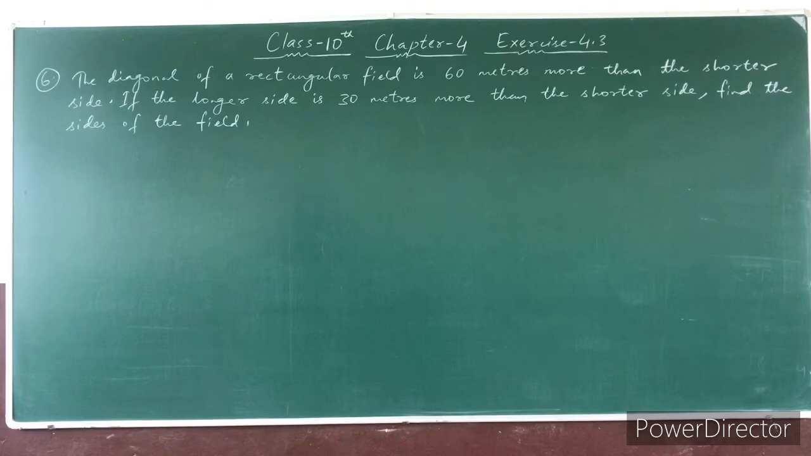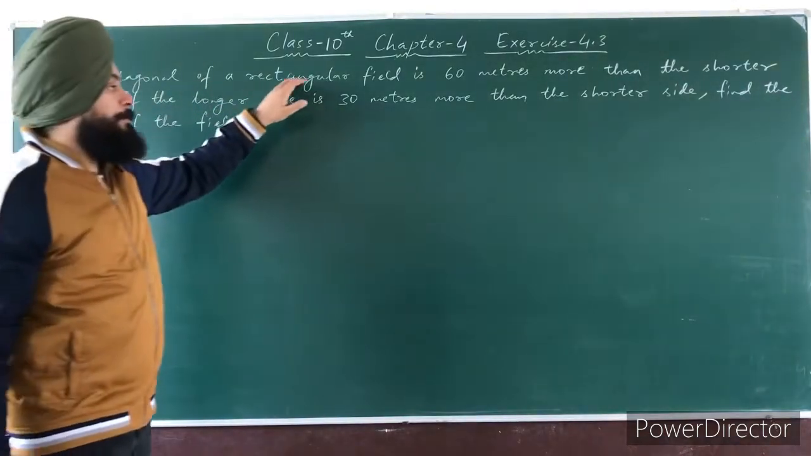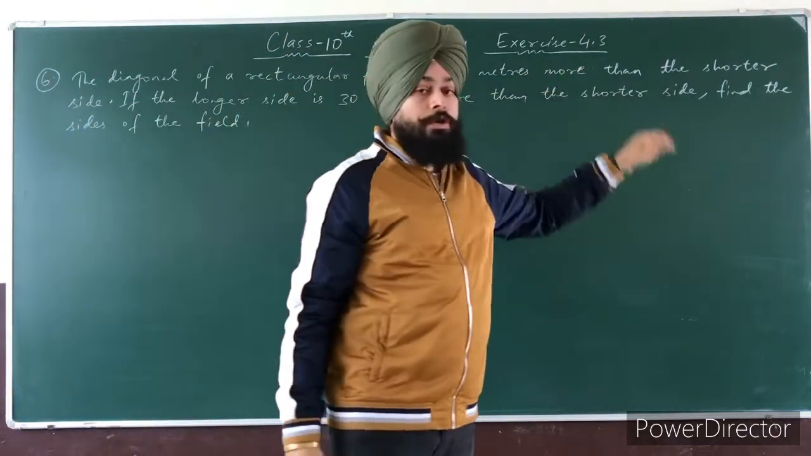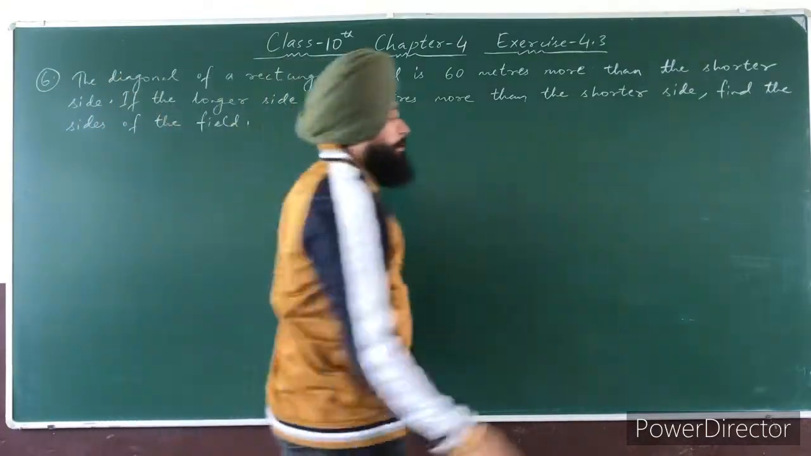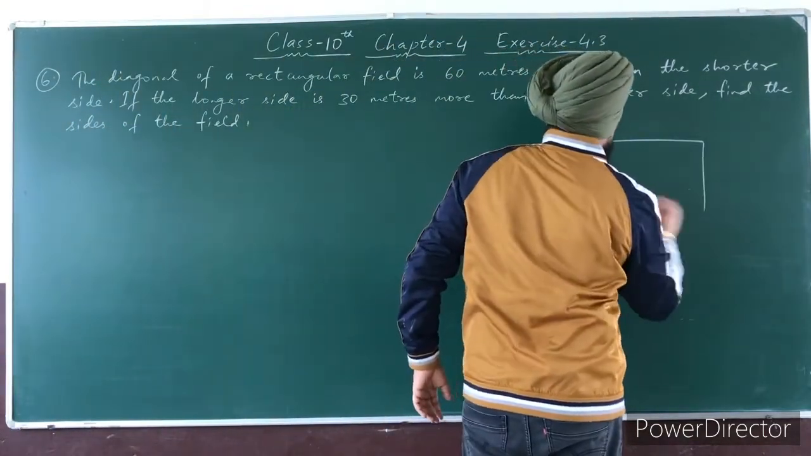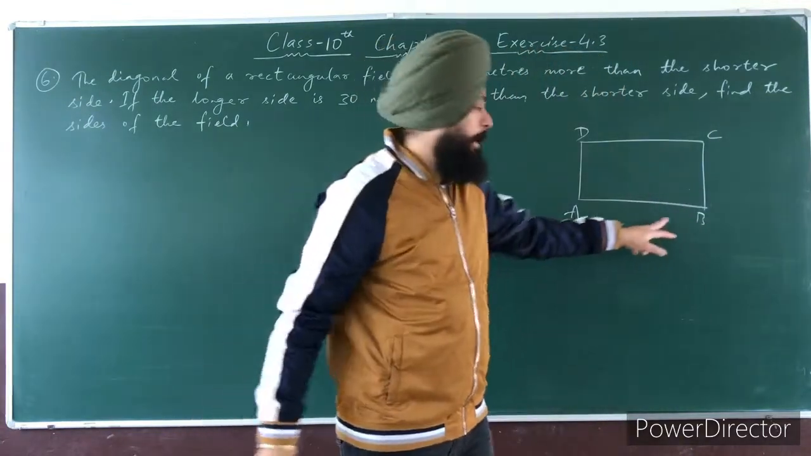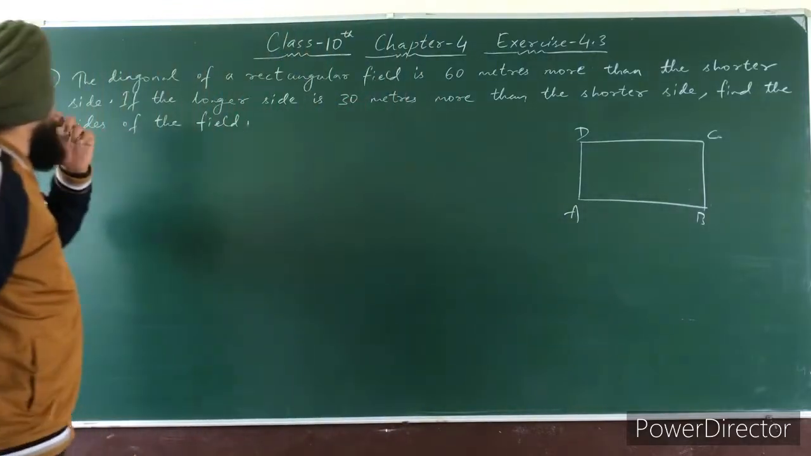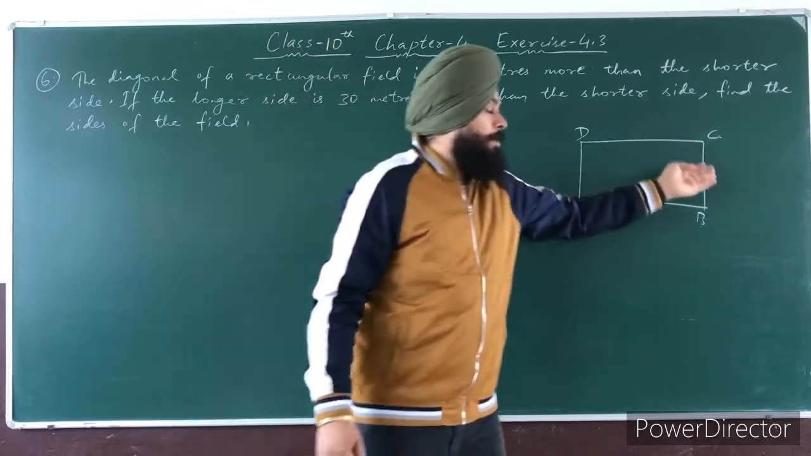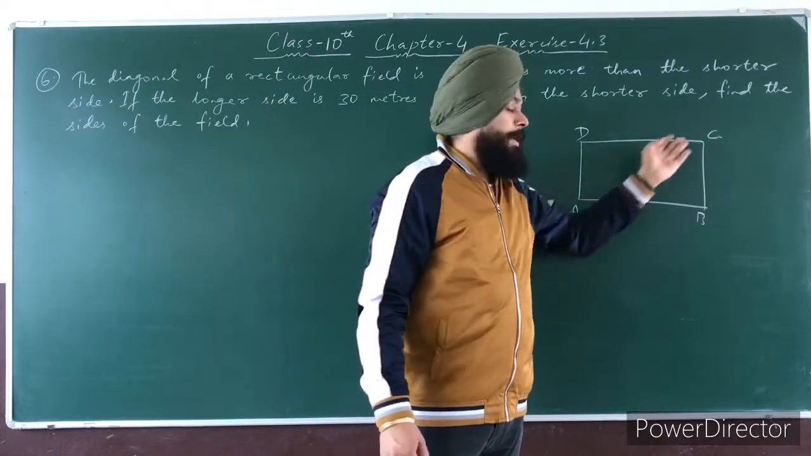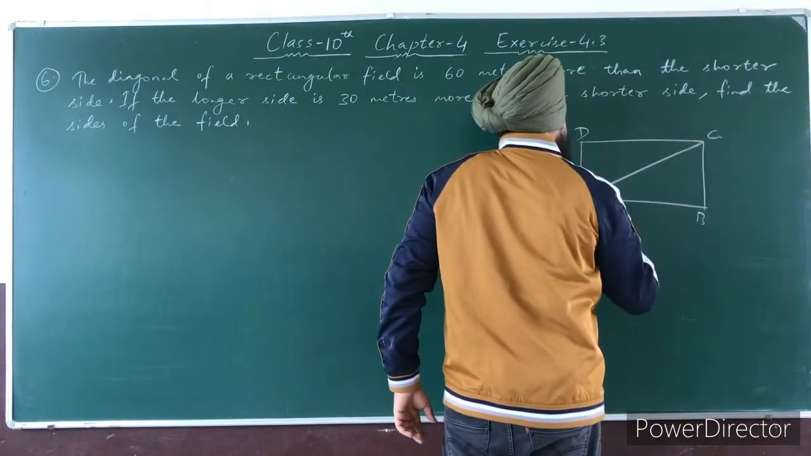So this is next question number 6. The diagonal of a rectangular field is 60 meters more than the shorter side. So first we will draw a rectangular field. This is a rectangular field, name it A, B, C, D. So in this question, the diagonal of a rectangular field. You can take any diagonal AC or BD, because the length of diagonals of this rectangle should be same. So we will take this diagonal AC.